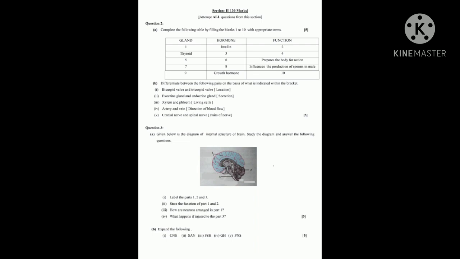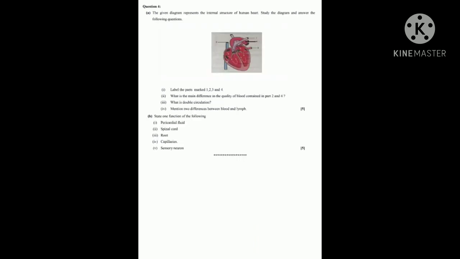Next, question number 4. Given below is the internal structure of the human heart. Study the diagram and answer the following questions. First question, label the parts 1, 2, 3, 4. Each carries half mark, so it is a 2 marks question.